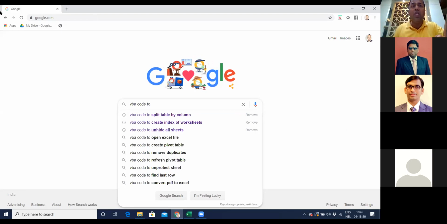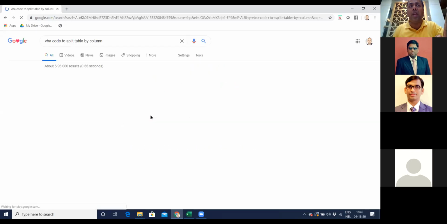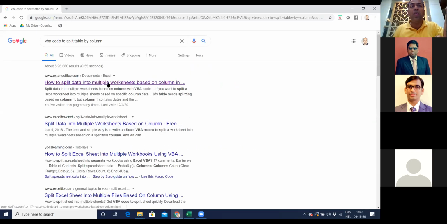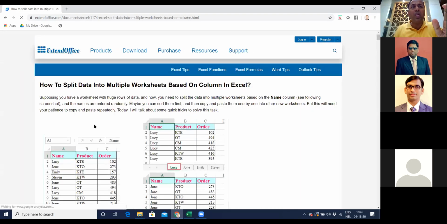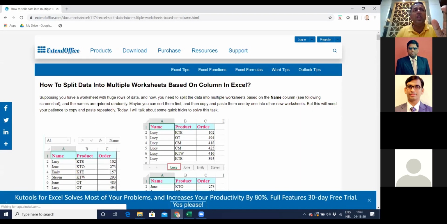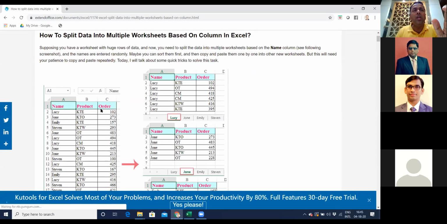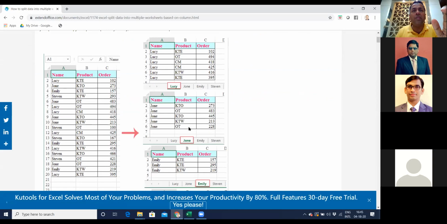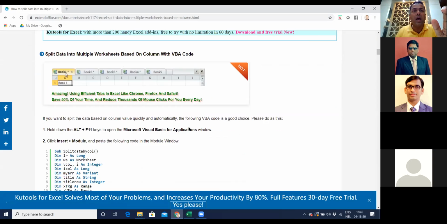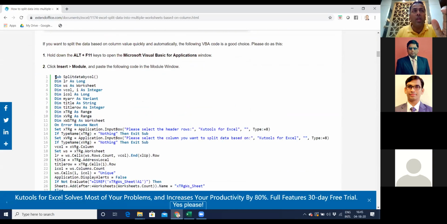In this case, we want to know the VBA code to split table by column. I want to split this table by column. I click over here. I go into the first one. You can go into any one. You'll find the code. I'll just make sure that this is a genuine URL. This is giving a right example where there are multiple names and it is broken into different sheets. Great. I'll come down. I'll see my code over here.